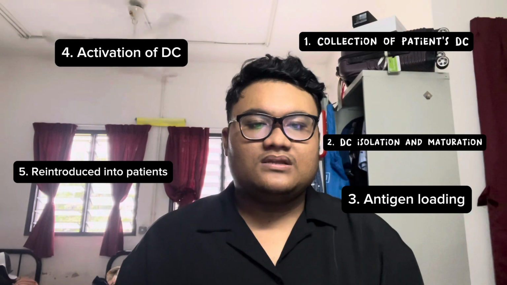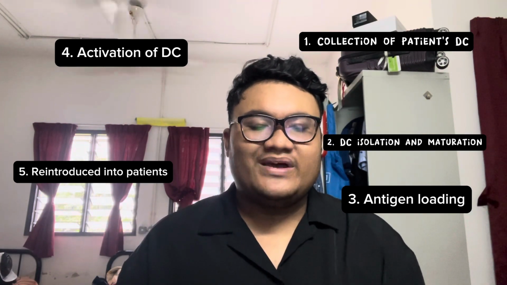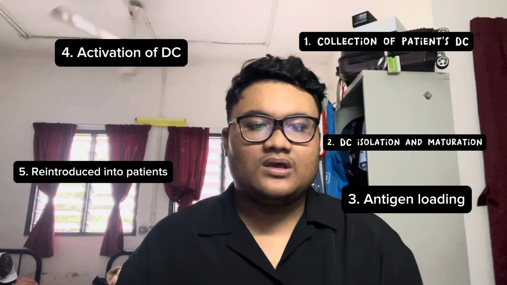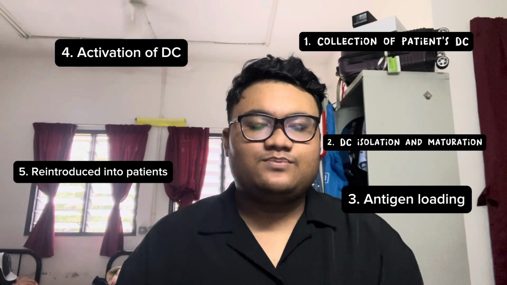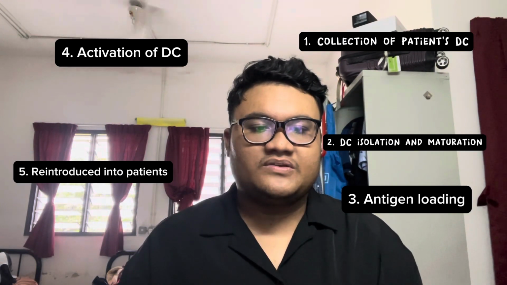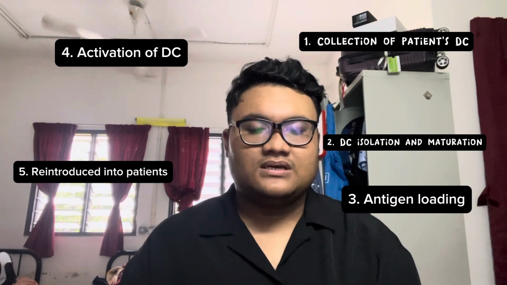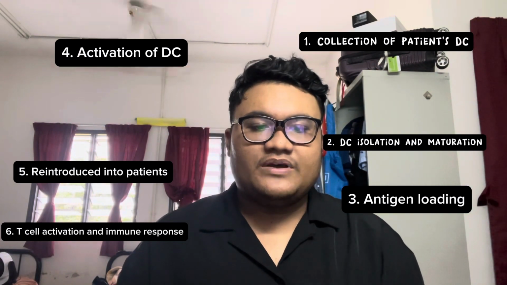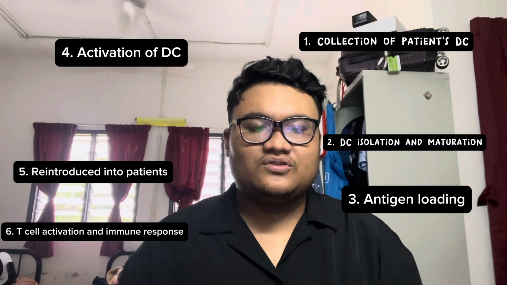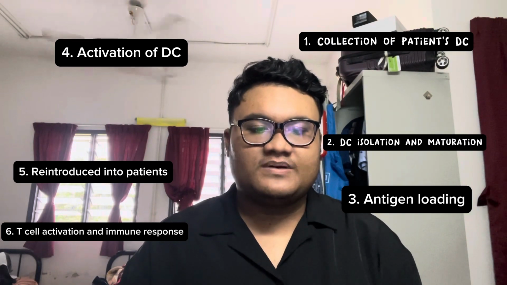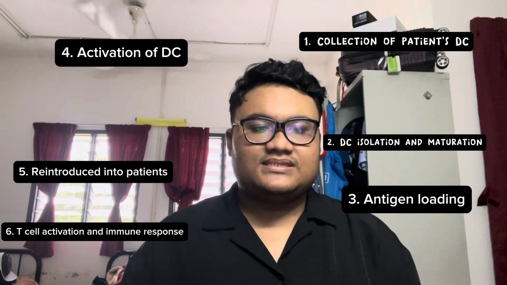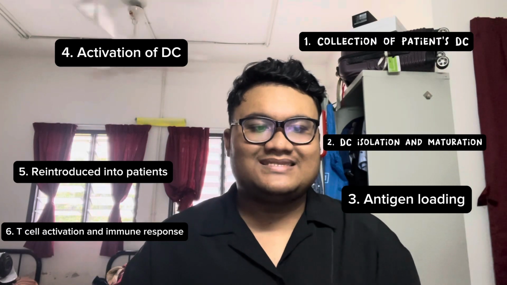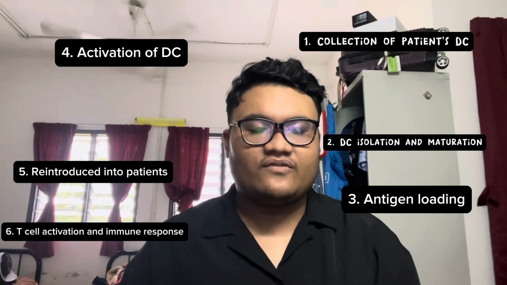Activated and antigen-loaded DCs are reintroduced into the patient's body, typically through injections. These dendritic cells travel to the lymph nodes, where they present the tumor antigen to the T cells, initiating the immune response. This process is designed to activate the patient's immune system specifically against the cancer cells. Now, the last step is the T cell activation and immune response against the cancer cells. The interaction between the dendritic cells and T cells in the lymph node leads to the activation and expansion of the tumor-specific T cells. Activated dendritic cells migrate from the tumor site to the nearby lymph node and promote the activation of the cytotoxic T cells, leading to the elimination of the tumor.